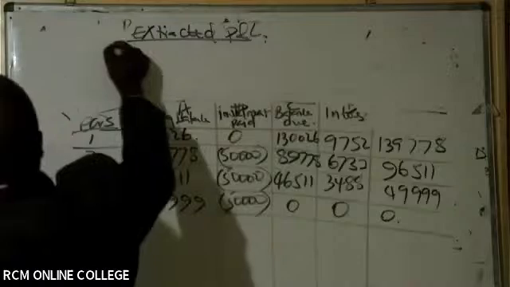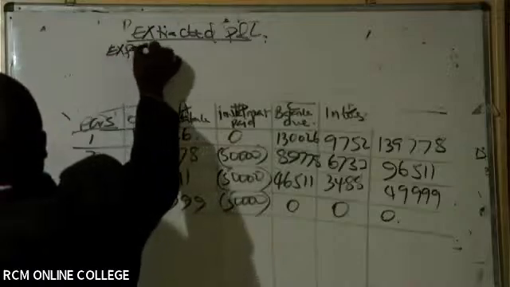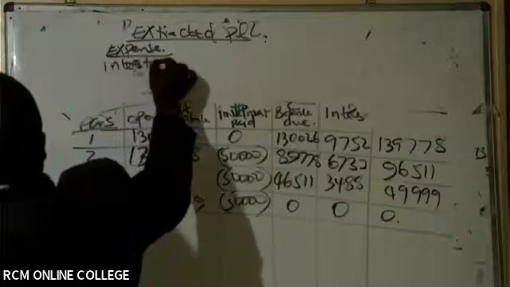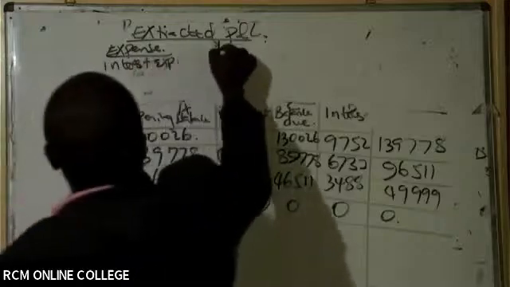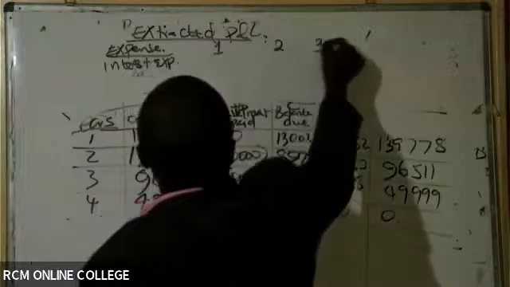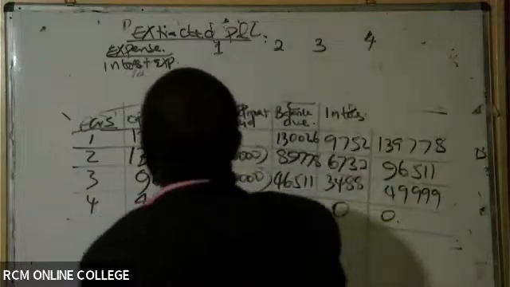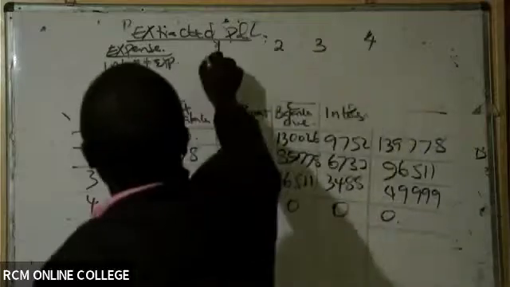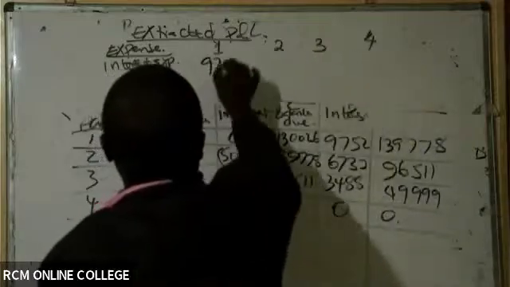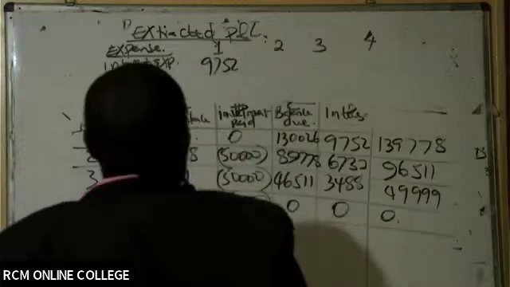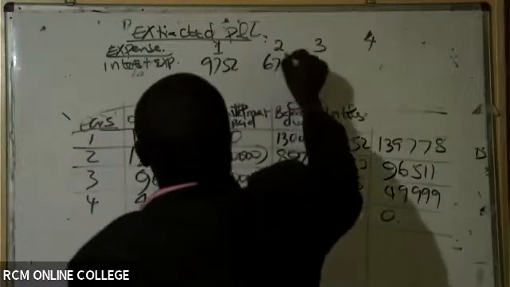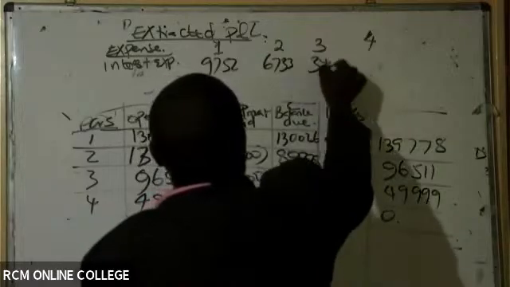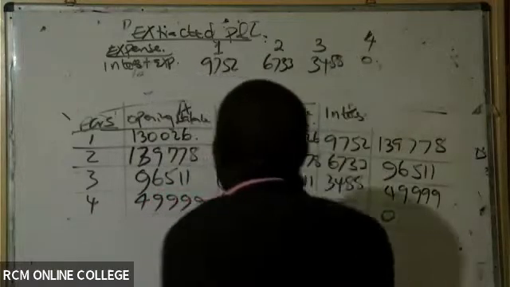All right, of course, these are expenses. So we have interest expense for years 1, 2, 3 and 4. You can see where the interest is: 97.52, 67.33, 34.88, and 0.